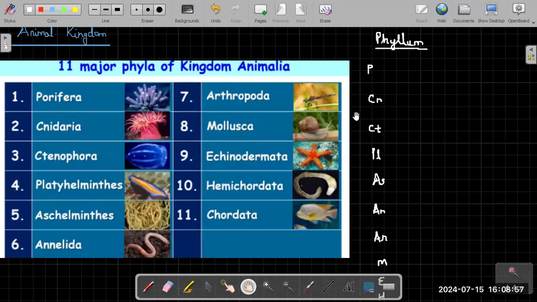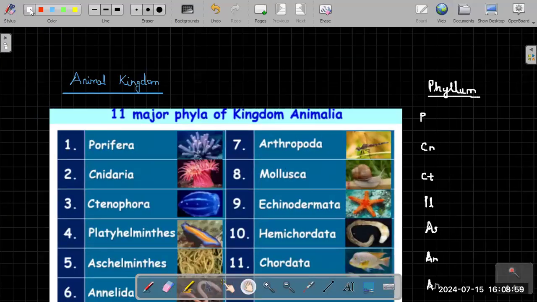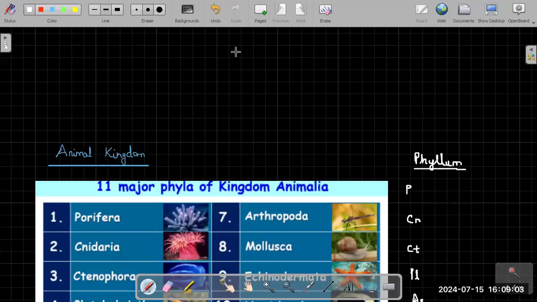So basically what we are learning is this entire animal kingdom. First let's start with the animal kingdom and the two major divisions. So under animal kingdom, we are learning the invertebrates. So we are learning the two major groups. First is the invertebrates. And the second group that we are learning is chordates.